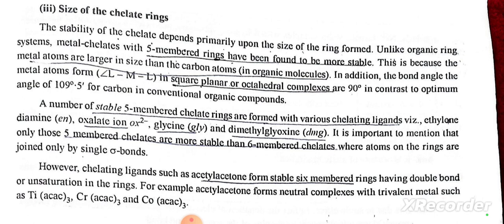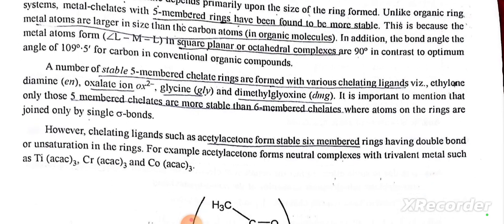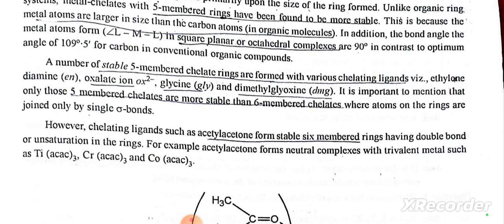A number of stable 5-membered chelate rings are formed with various chelating ligands, such as ethylenediamine, oxalate ion (ox 2-), glycine (gly), and dimethylglyoxime (DMG). It is important to mention that only those 5-membered chelates are more stable than 6-membered chelates where atoms on the rings are joined only by single sigma bonds.